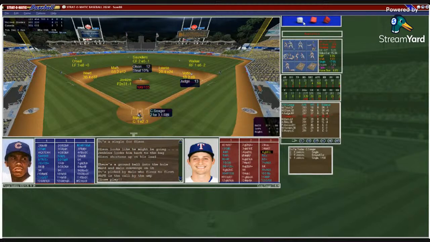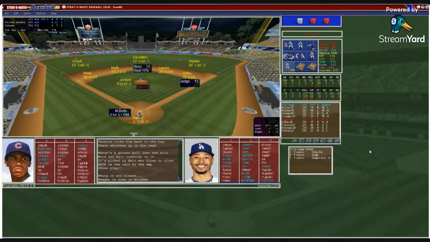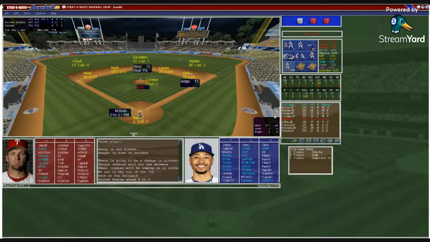So let's see who they go with here. Oh, they pitched to Seager. Could be a bad mistake. Oh, he struck him out. Good job there. Let's see if they pull him now. One out here in the 7th for Mookie Betts, 2 for 3 with an RBI. And now they'll come get him.